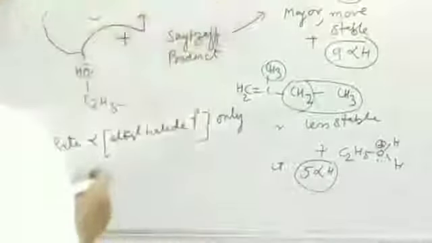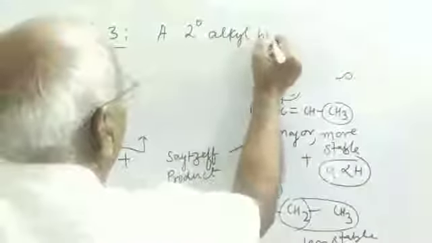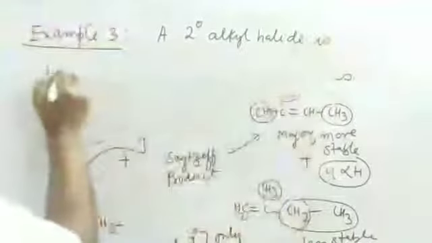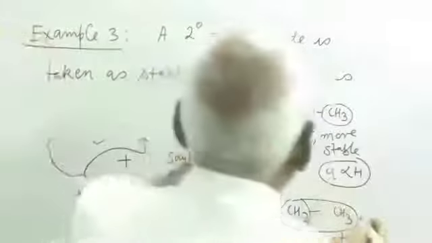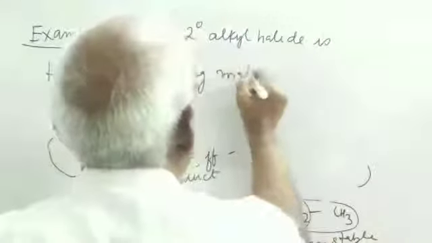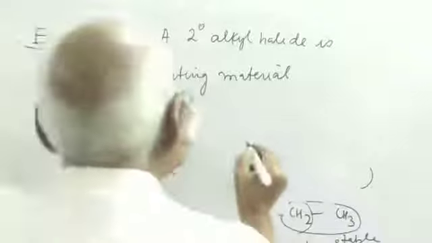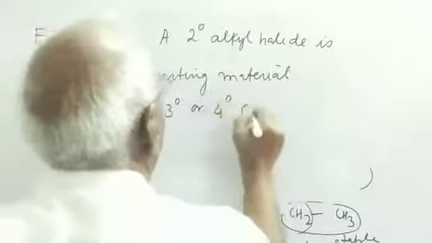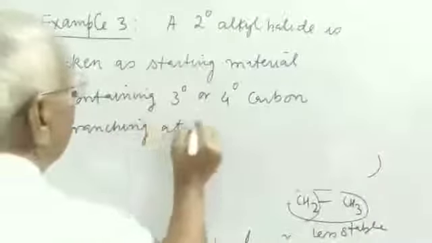Now another example, example 3. A 2 degree alkyl halide is taken as starting material, containing 3 degree or 4 degree carbon branching at the beta carbon atom.